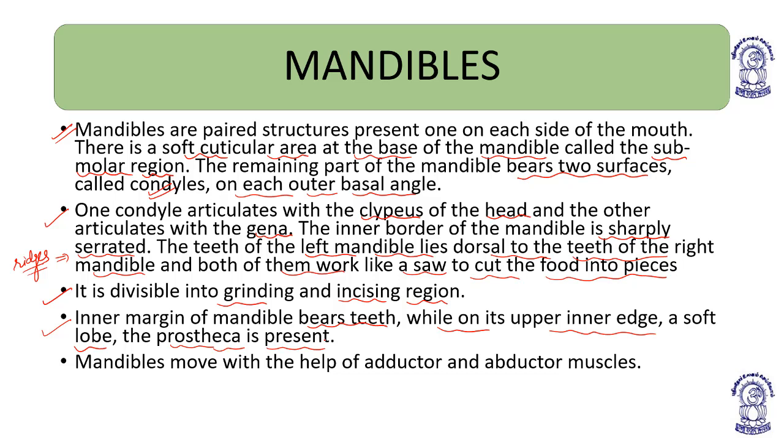The prostheca is present on the upper inner edge of the mandible. The inner margin has teeth. The mandible moves with the help of adductor and abductor muscles. There are two muscles which help to move the mandible, the adductor and abductor muscles. Is that clear?